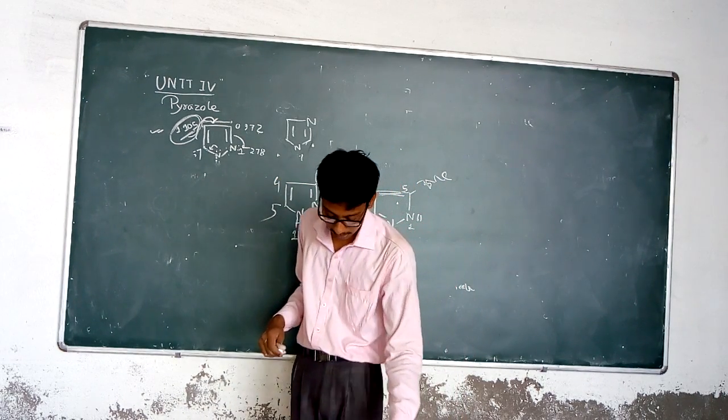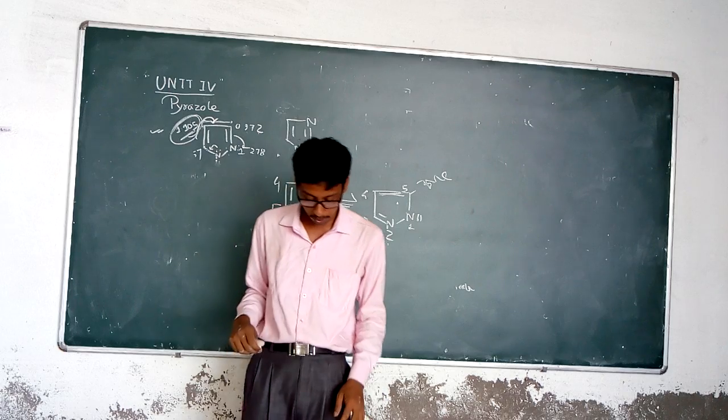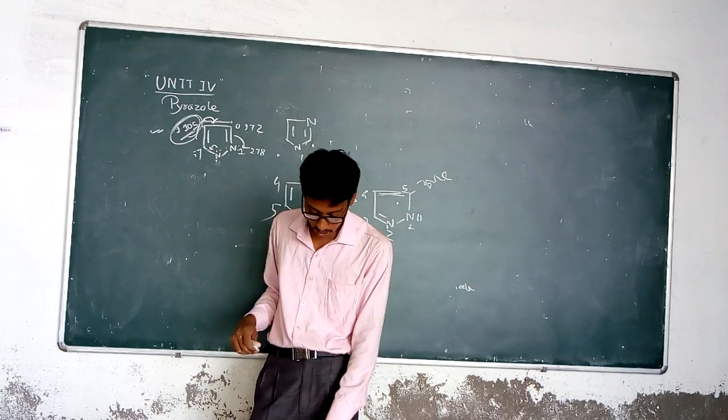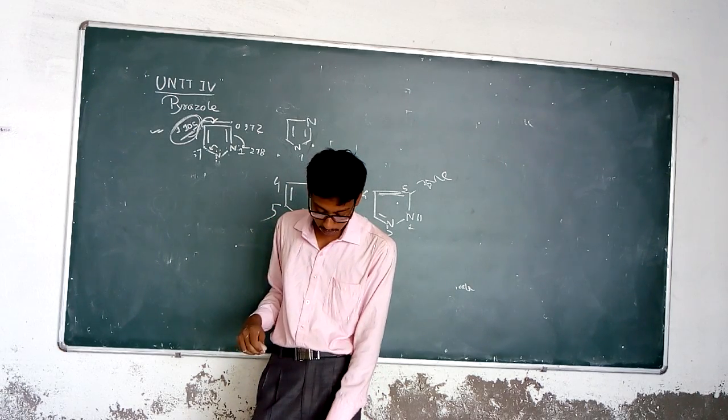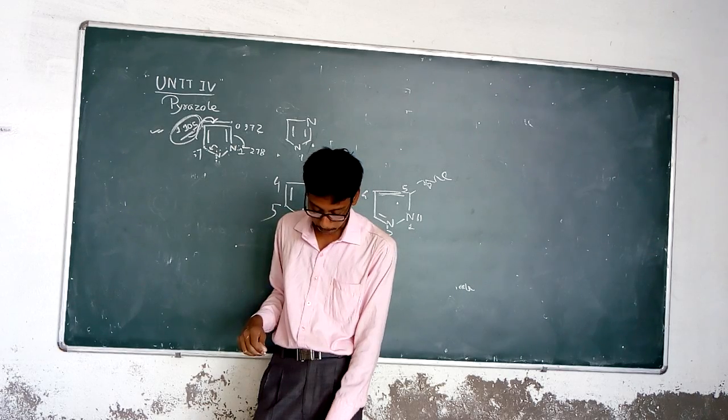And this phenomenon can be confirmed by the oxidation of 3-methyl 1-phenyl pyrazole and 5-methyl 1-phenyl pyrazole.